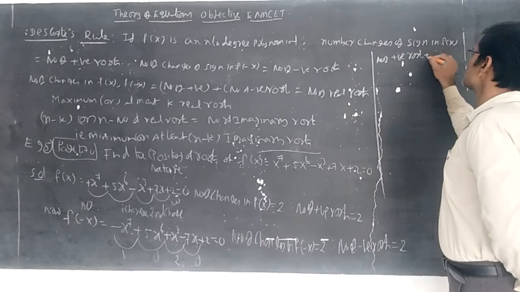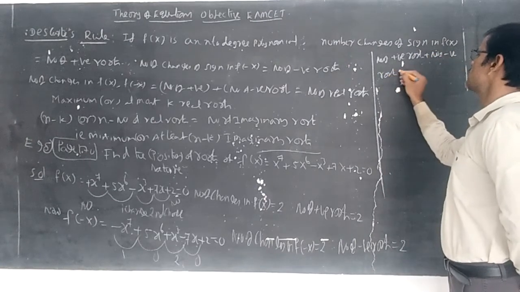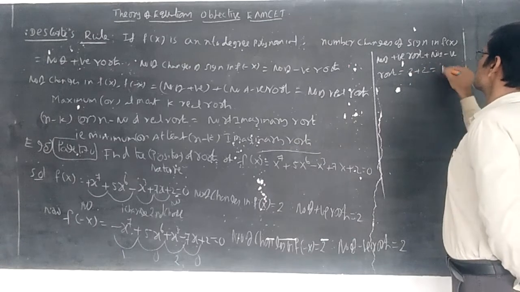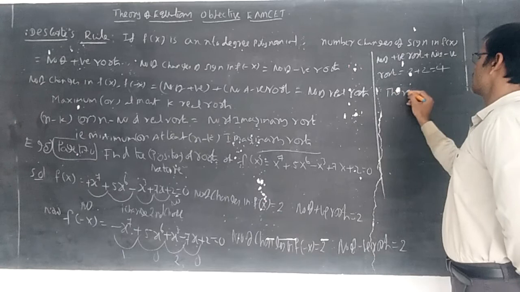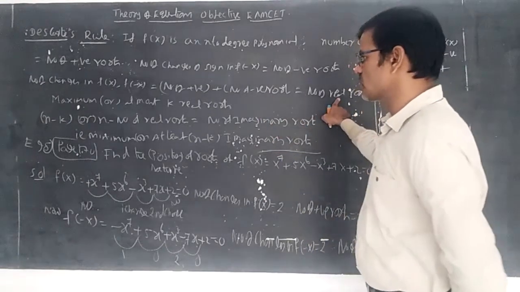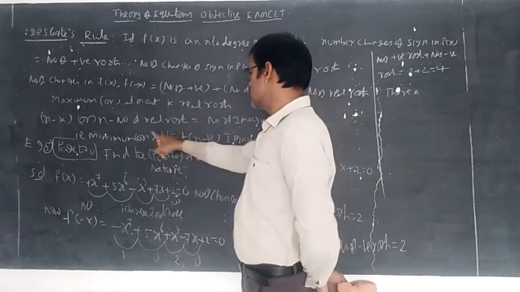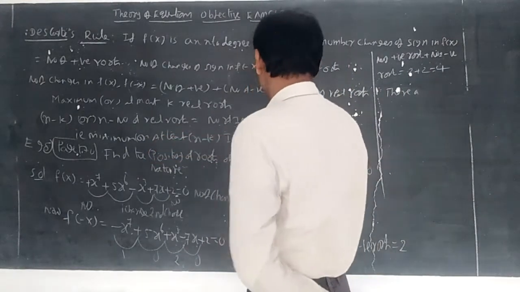Number of positive roots plus number of negative roots is equal to 2 plus 2 is equal to 4. Therefore, here we are discussing that the minimum is n minus k.